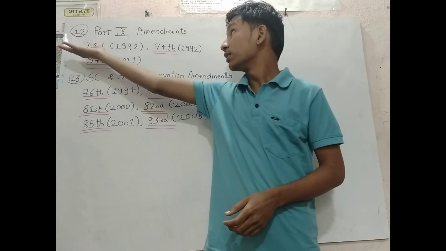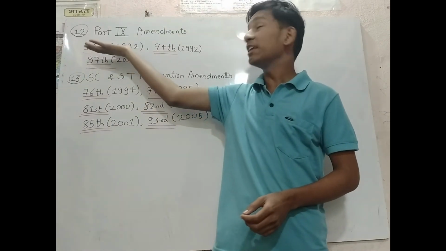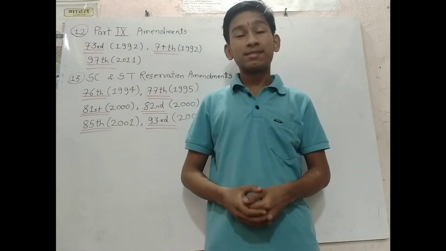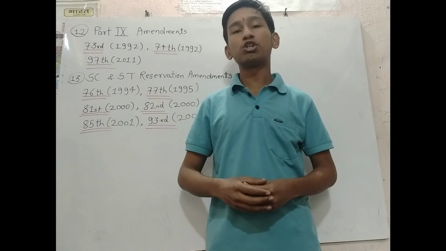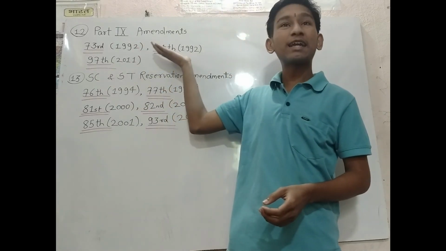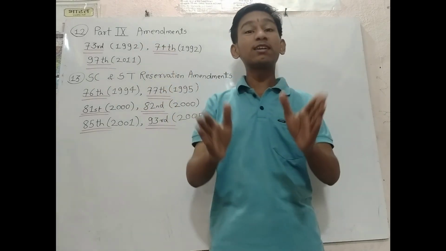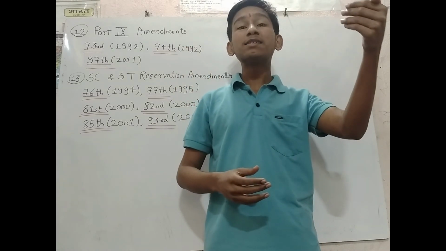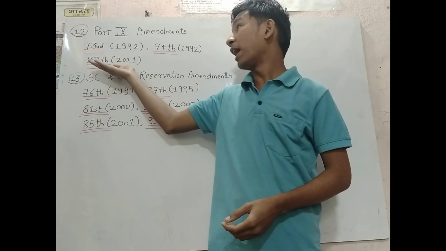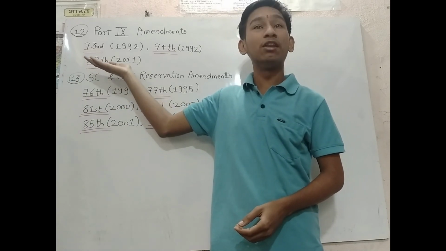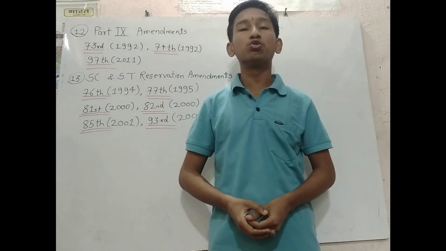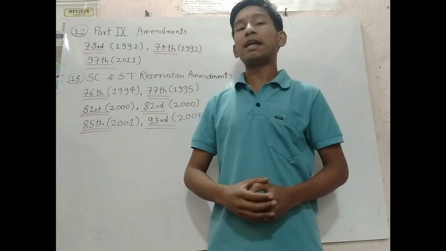But afterwards, in the 73rd Amendment Act 1992, this Part 9 was again introduced as the panchayats in the Indian constitution. The 74th Amendment Act 1992 inserted Part 9A in the Indian constitution, naming it municipalities, and the 97th Amendment Act 2011 inserted Part 9B in the Indian constitution, naming it cooperative societies.